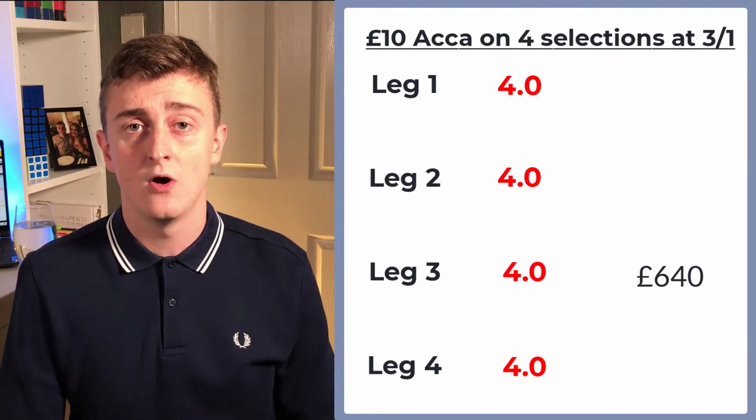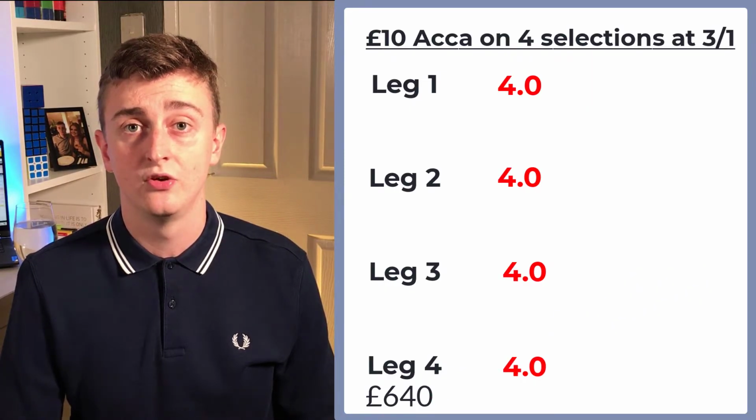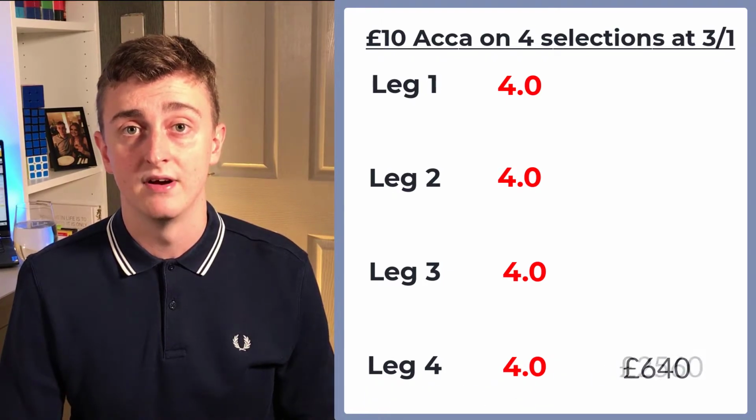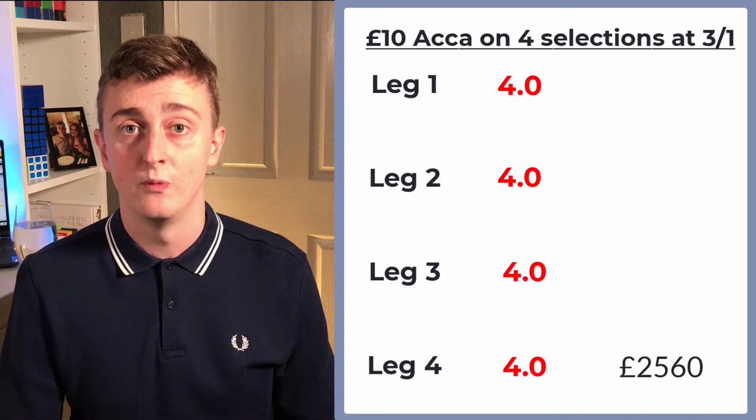So as you can see here, all that's happening is you're placing singles and just carrying over the winnings of the previous bet and putting it on the next leg in the accumulator. And then finally, the last leg of this Acca, you're placing a £640 bet at odds of 4.0 to win over £2,500. But really what you're doing there is placing a £640 bet on something which has an implied probability of 25% chance of occurring.